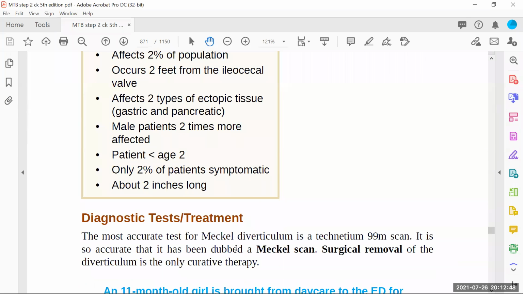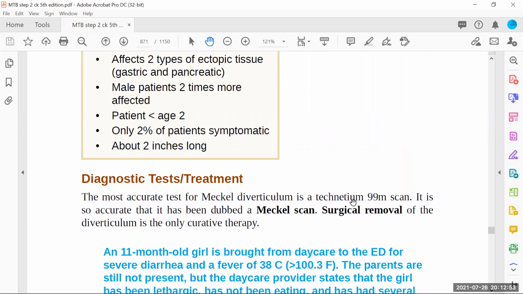So how are you going to diagnose the baby with Meckel's diverticulum? The most accurate test is the technetium 99m scan. It is so accurate that it has been dubbed the Meckel scan. So we don't just call it a technetium scan; we changed its name to Meckel scan. Surgical removal of the diverticulum is the only curative therapy, because if we don't remove it, it will keep on expanding and there will be lots of damage to the small intestine.